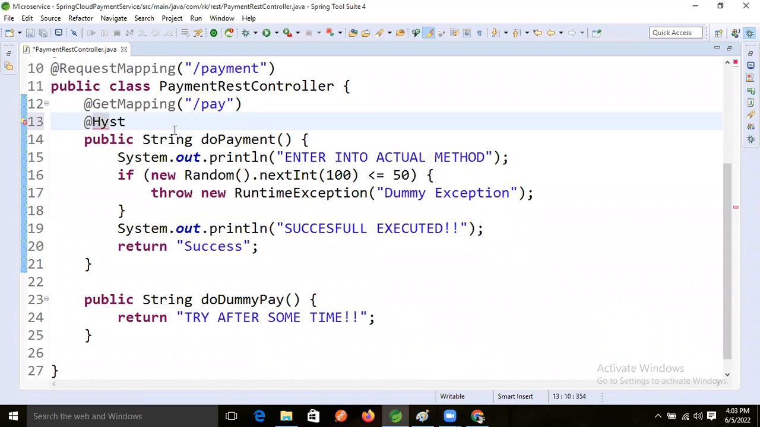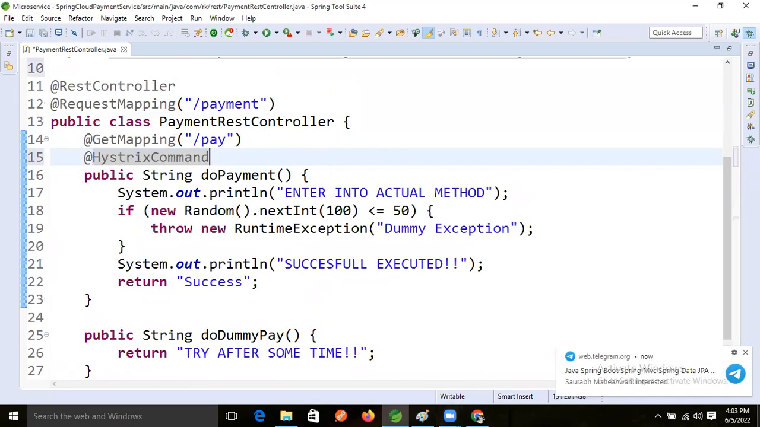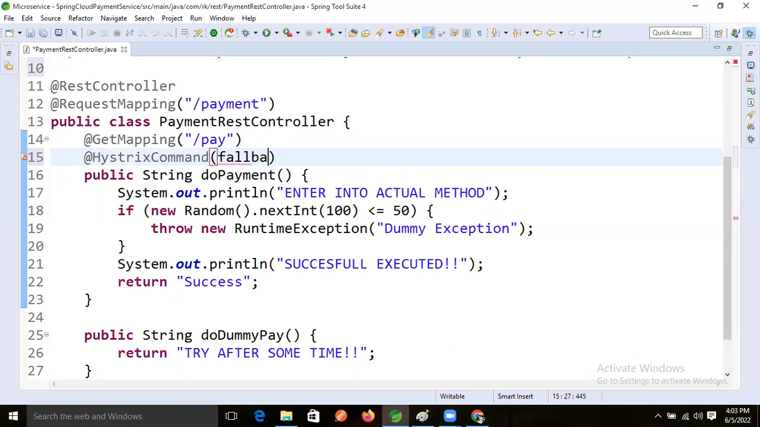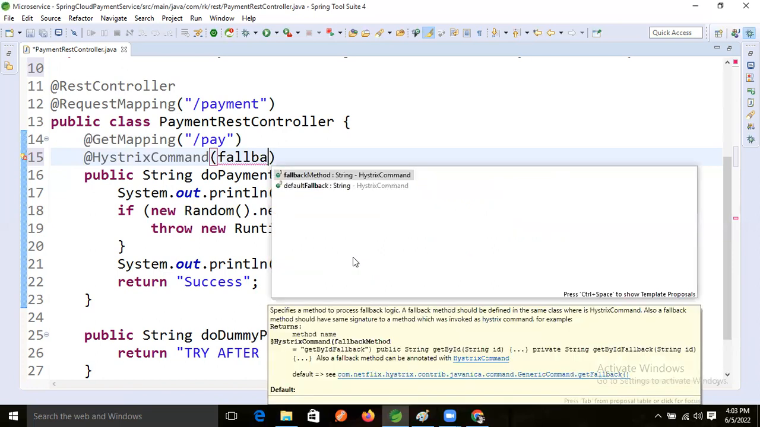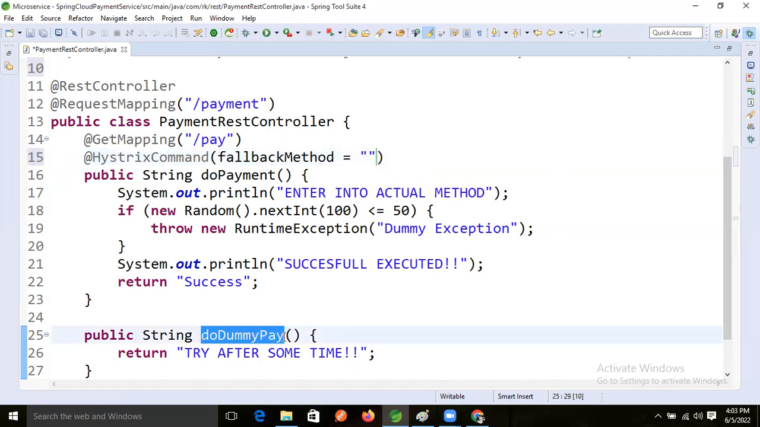At the rate HystrixCommand. So in the HystrixCommand, what instruction will we give? We will give the fallbackMethod. What is the fallback method? Just copy this name and paste it here.